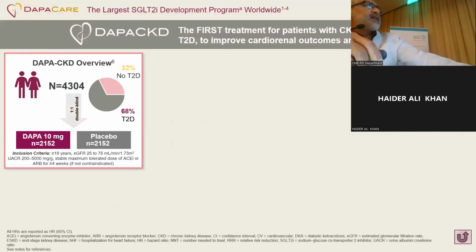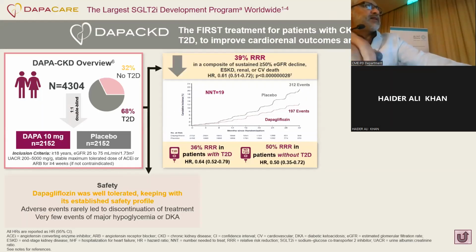So in this data, the CKD study recently published included about 4,300 patients. Some of them are diabetic and some are non-diabetic. Diabetics were 62% of patients and 38% were not diabetic. The diabetic patients with type 2 diabetes showed a 36% reduction in progression to end-stage renal disease.